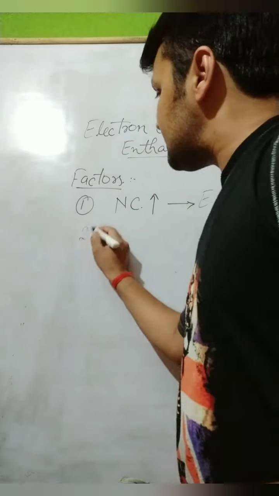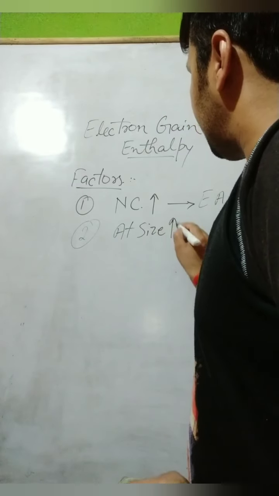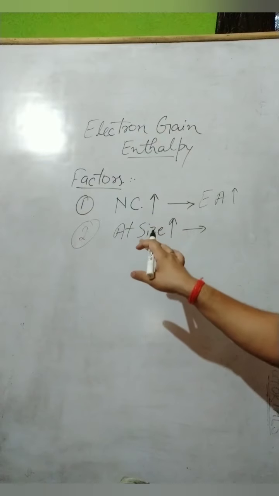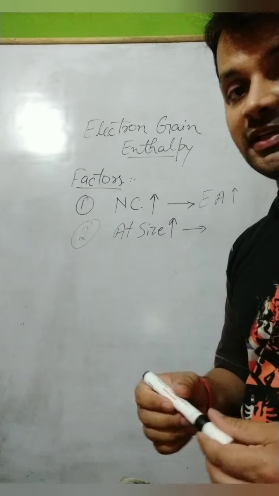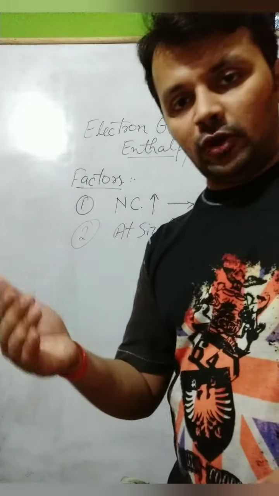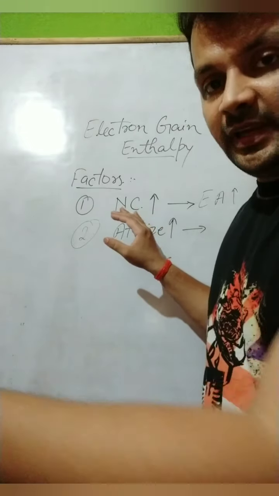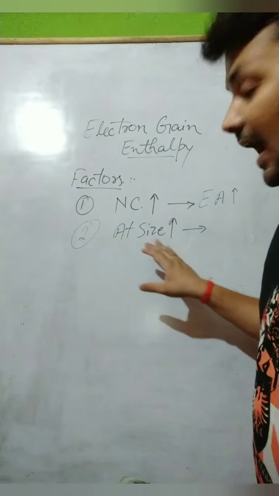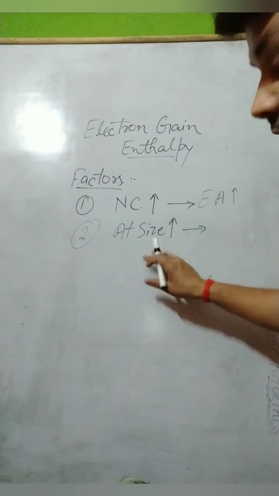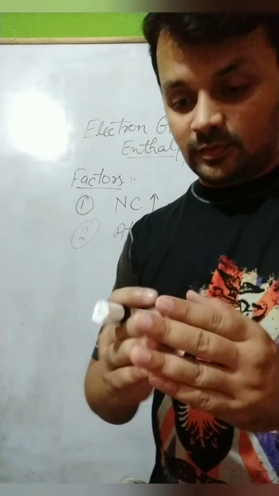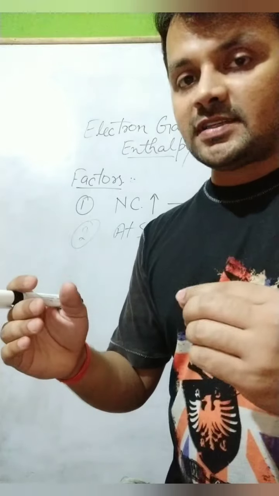The second is atomic size. What happens when atomic size increases? Generally we see these terms, nuclear charges, because the elements are arranged in the increasing order of nuclear charges in the periodic table. So most of the time we see that nuclear charge increases through the period and the group also. But when the atomic size increases, then it overpowers the nuclear charge. So what will happen? When the atomic size will increase, now the valence orbital is far away from the nucleus. So what will happen?